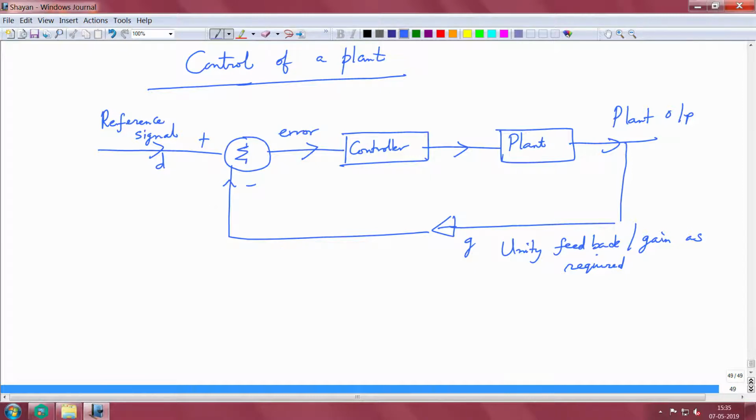This is a general sketch, and if you were to adapt this, the controller can be a neural network driven controller.